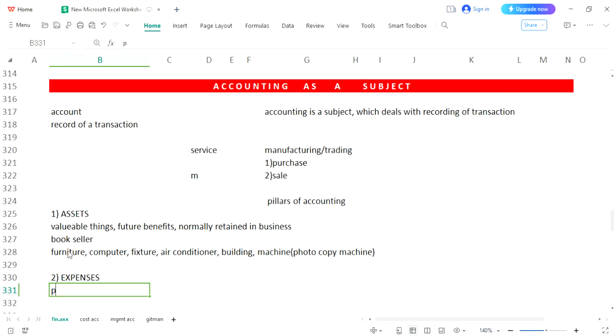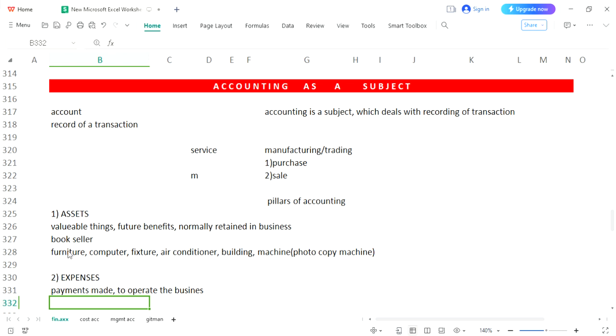First of all, these are payments. We are making some payments for what purpose? To operate the business. The first pillar we have discussed is assets. The second pillar is expense. Expenses are payments made to operate the business.